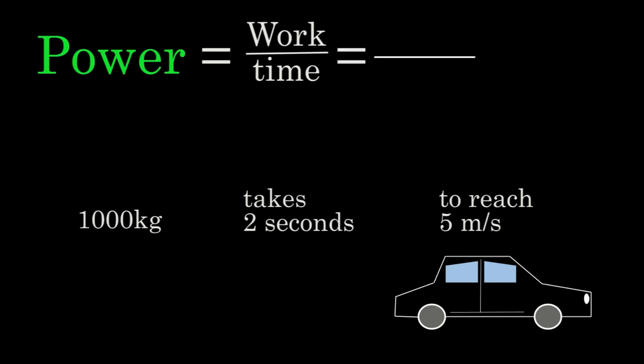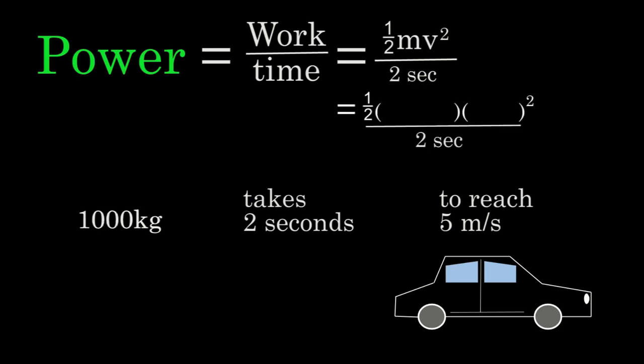To find the work done on the car, we just need to figure out how much energy was given to the car. In this case, the car was given kinetic energy and it took 2 seconds to give it that kinetic energy. If we plug in the values for the mass and the speed, we find that the engine had a power output of 6,250 watts.